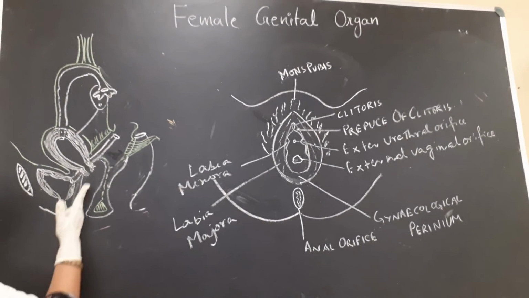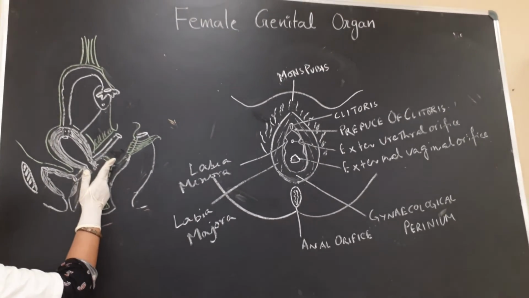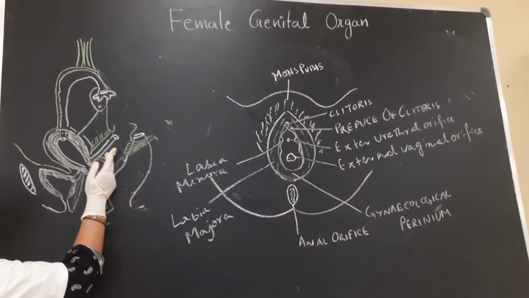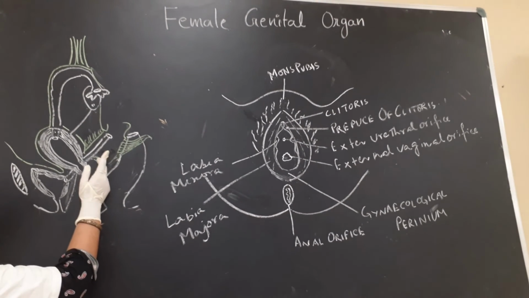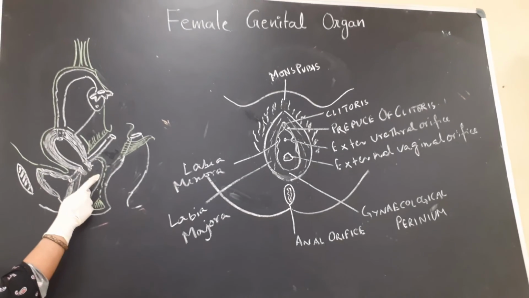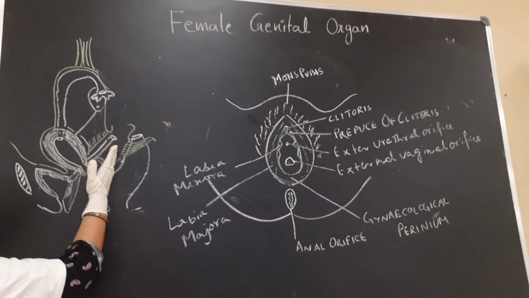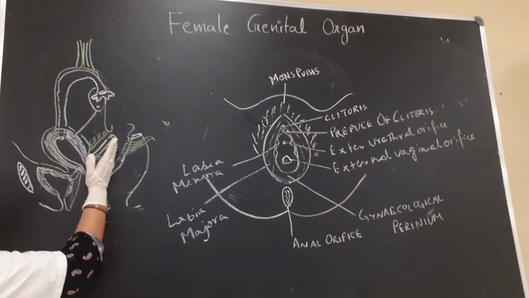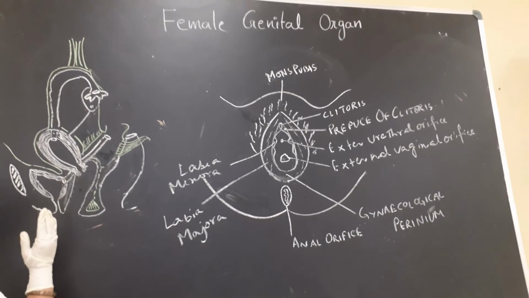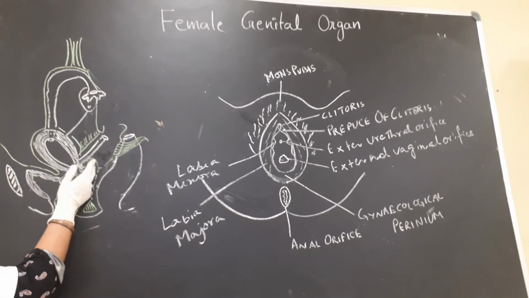With this examination, we can palpate the posterior fornix and we can drain the pelvic abscess through the procedure culdocentesis. We can aspirate the fluid and send it for diagnosis to find out why the fluid has been collected here. This is the most dependent part of our body, so the fluid can be collected here, and through the vaginal passage we can reach there and collect the specimen for diagnosis.